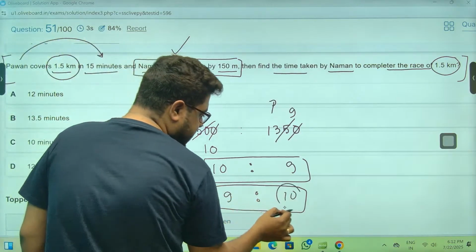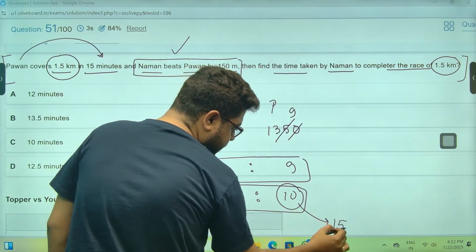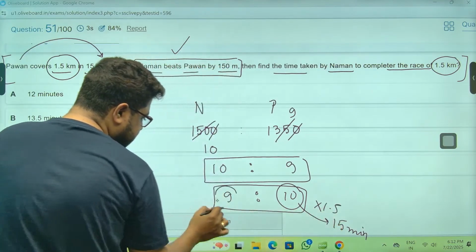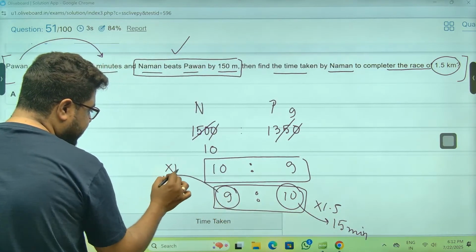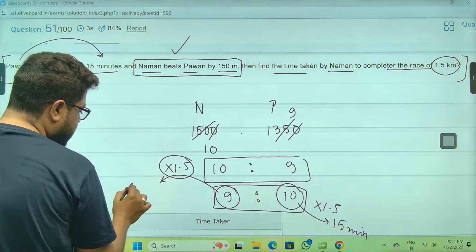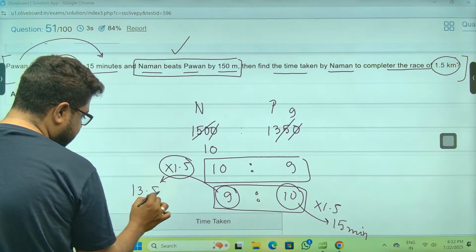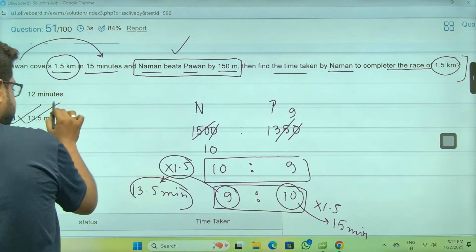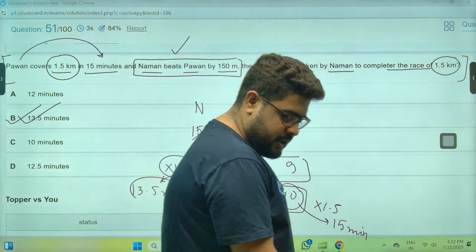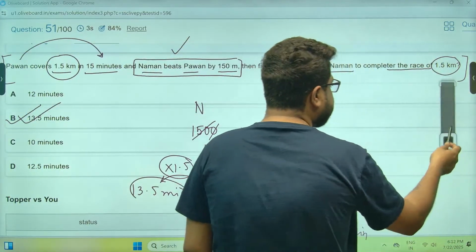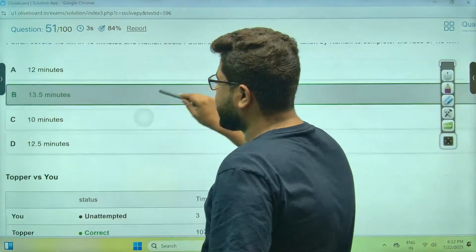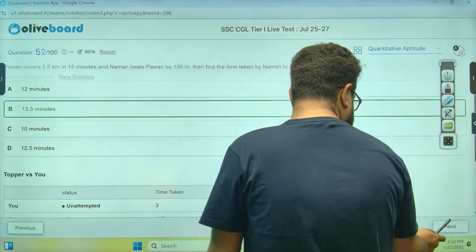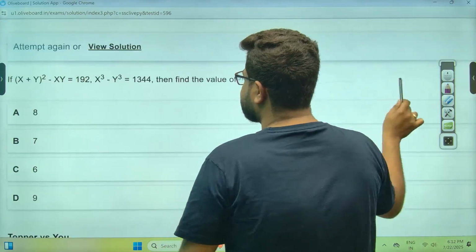So 10 parts is the value of 15 minutes, meaning multiply by 1.5. So this is also going to be multiplied by 1.5. So 9 into 1.5 is 13.5 minutes. That is your answer, option number B. Yes, Raghu, you are correct, brother. Option number B, 13.5, is the correct answer. Chalo, let's move on to the next question.